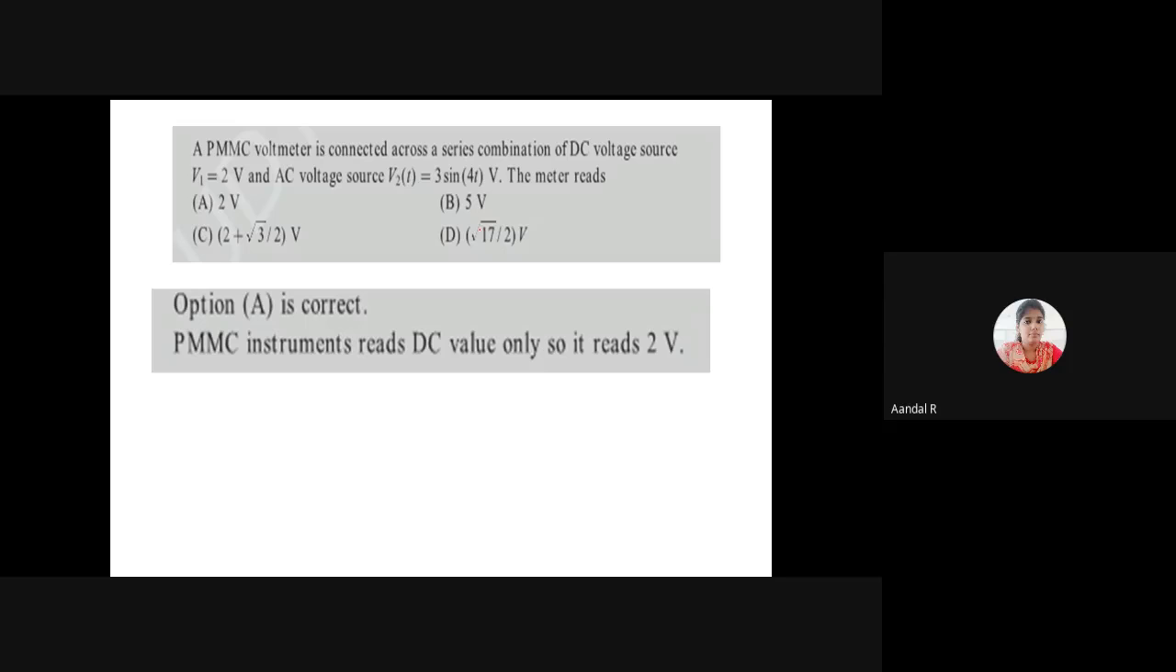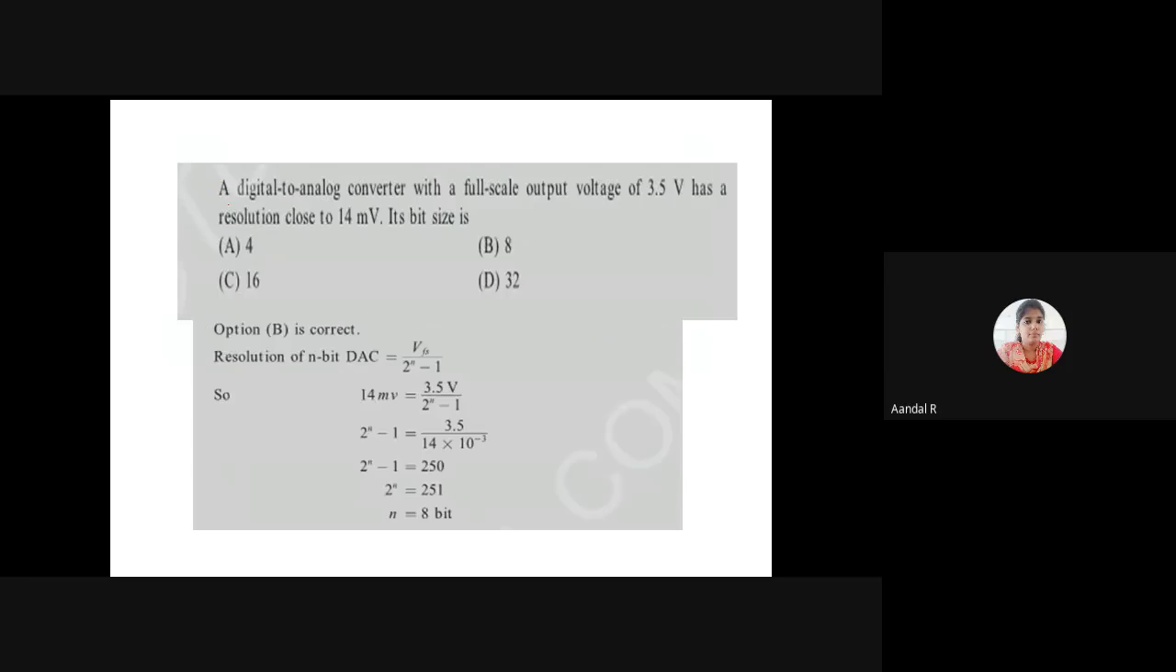Yes, it always reads the DC value only. So even though it is connected across a series combination of DC voltage V1 equal to 2 volt and AC voltage V2 of t equal to 3 sin 4t, a PMMC measures the DC value only. So the answer is option A. It measures only the DC value. I'm moving on to the next question.